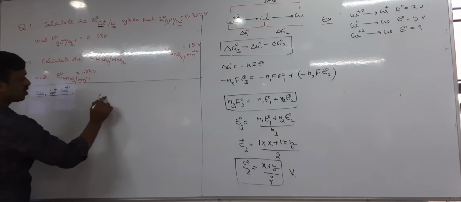Next, plus 7 to plus 2, that is N3 equal to 5. 1.769, I think, 1.69, okay, 1.7 volt. Okay. Right answer.